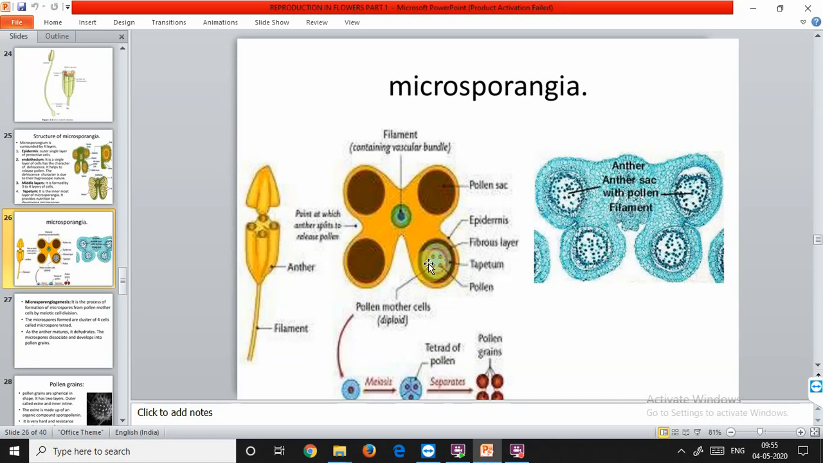Tapetum provides the nourishment. The fibrous layer or the endothecium is mostly used in the dehiscence, or the oozing out of the pollen grains after they have attained maturity. The epidermis, the outermost layer, is protective in function and provides protection to the growing microspores.